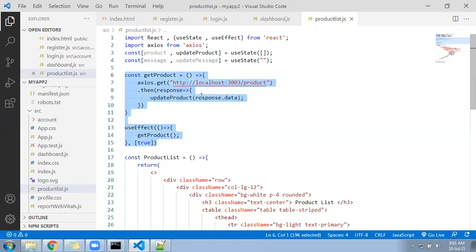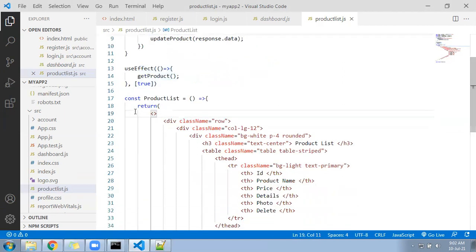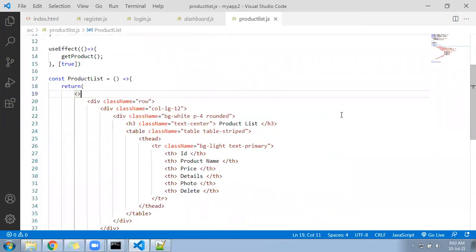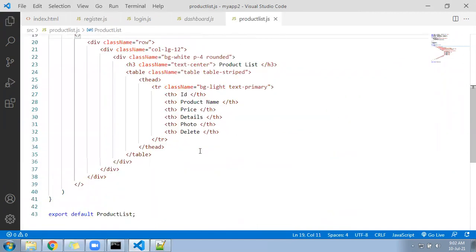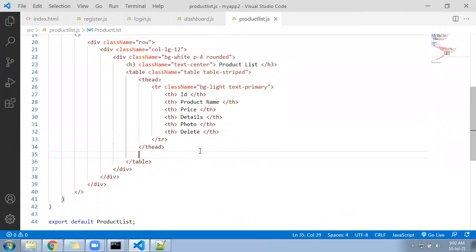In the bottom, we will call the map function. For what purpose? To run the loop and get the data from the array and display it inside the page. So here we'll go. We will come down below and tbody will start.